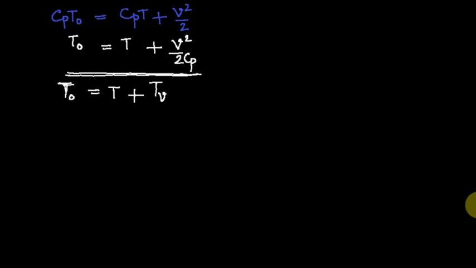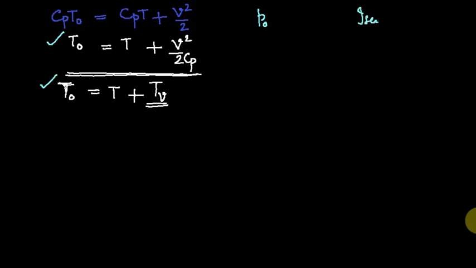The flow is stagnated to zero velocity, so whatever kinetic energy it had now appears as an addition in the property. The temperature has increased from T to T0 at the stagnation state. So TV is called velocity temperature, that you should understand. One important relation to keep in mind is T0 is equal to T plus V square over 2 Cp. Now our next objective is to find the stagnation pressure P0, which you can obtain from the isentropic relation.